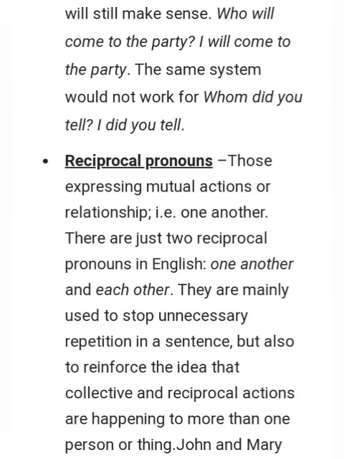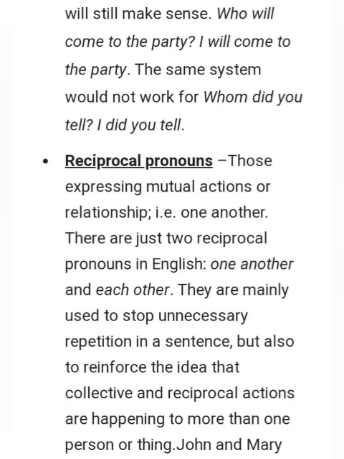Reciprocal pronouns, those expressing mutual actions or relationships, i.e., one another. There are just two reciprocal pronouns in English, one another and each other. They are mainly used to stop unnecessary repetition in a sentence, but also to reinforce the idea that collective and reciprocal actions are happening to more than one person or thing.